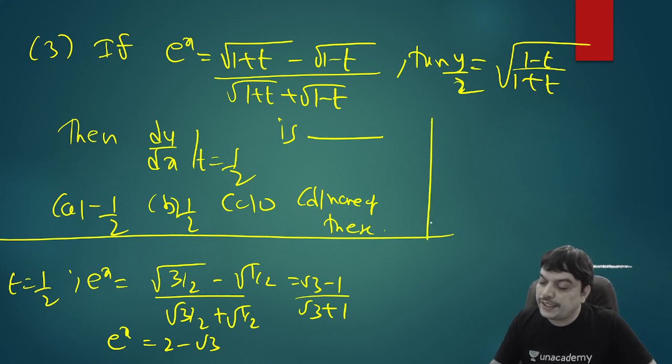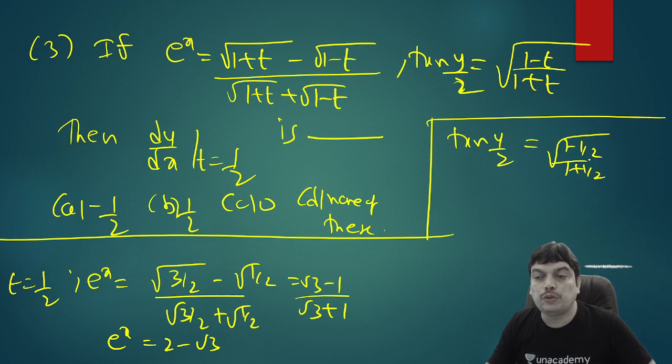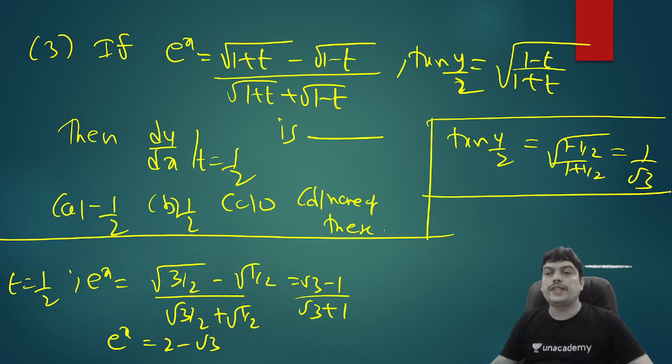And similarly, if you write down tan y by 2, that will be equal to under root of (1 minus half) by (1 plus half). So that will give you root of (1 by 2) by (3 by 2), so root of 1 by 3, or 1 by root 3. So these values we'll use at the end while substituting t equal to half, that is, substituting these values of x and y.